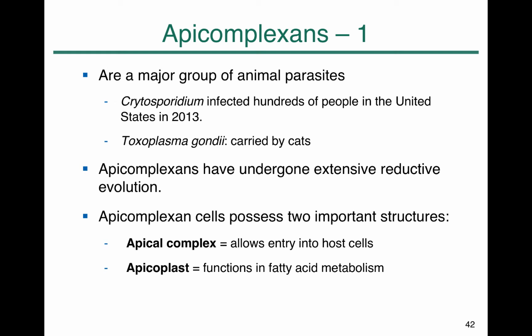Apicomplexans usually have a distinctive structure, and they have gone through extensive reductive evolution. This is a major group of animal parasites. Cryptosporidium and Toxoplasma are common diseases caused by Apicomplexans. Apicomplexans have two important structures. One is the apical complex, which allows the cells to enter into the host cells. The other is the apicoplast, which functions in fatty acid metabolism.